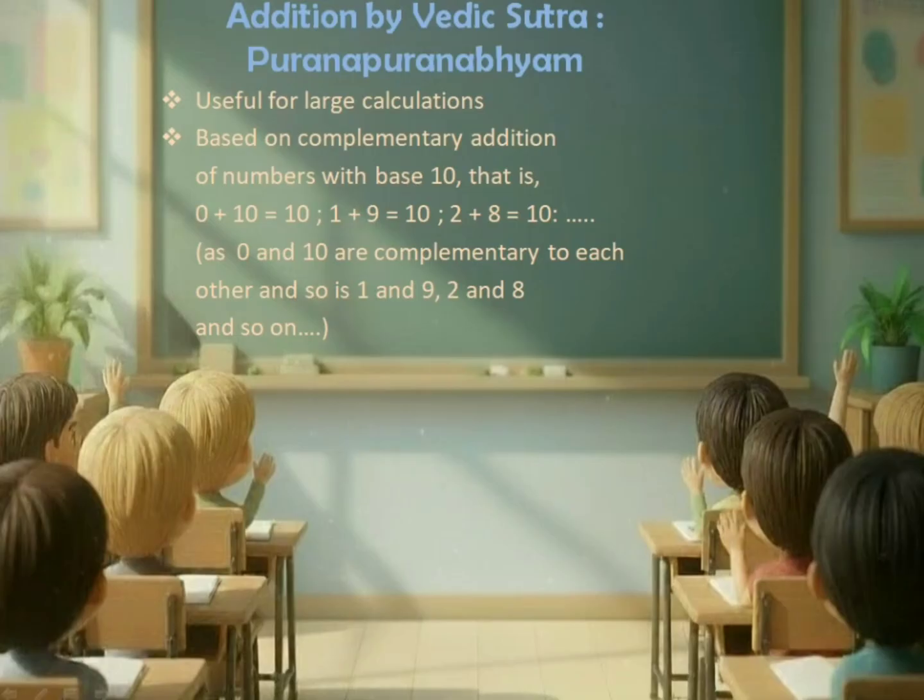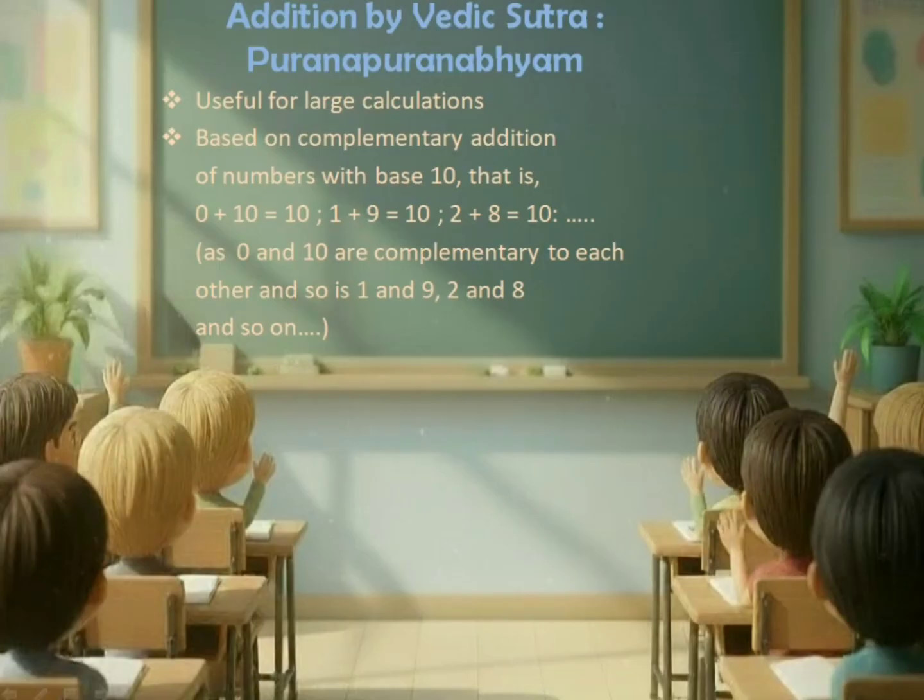Have you ever noticed how numbers fit together perfectly to make round numbers like 100 or 1000? Addition by Vedic Sutra Purna Purnabhyam. This sutra is very useful for large calculations. It is based on the idea of complementary numbers with the base 10. For example, 0 and 10, 1 and 9, 2 and 8, 3 and 7, 4 and 6. Each pair adds to 10, and this idea extends to 100, 1000 and so on.